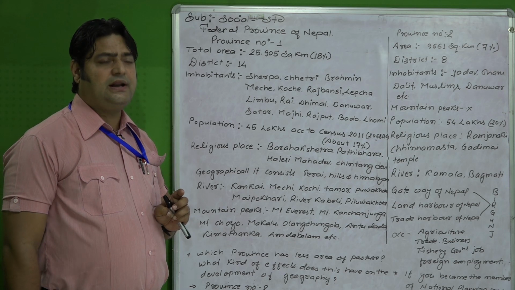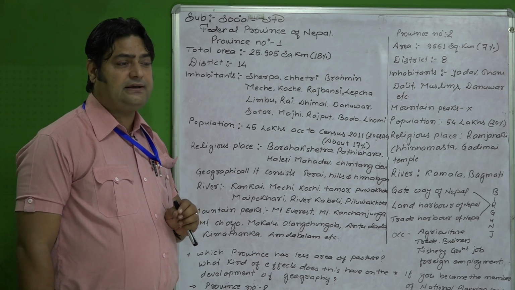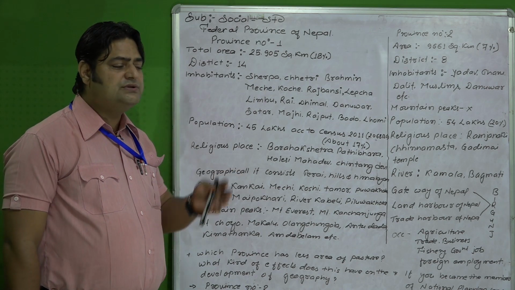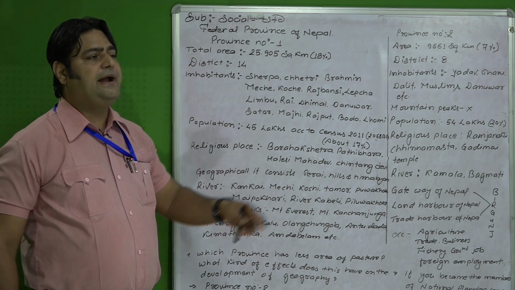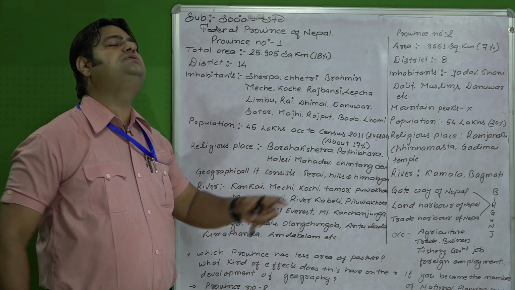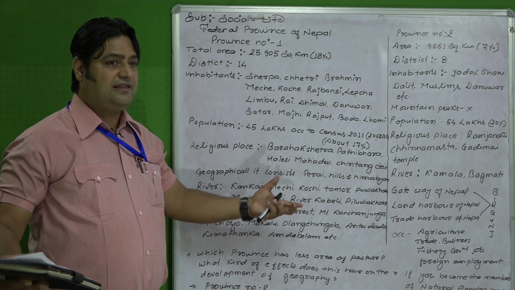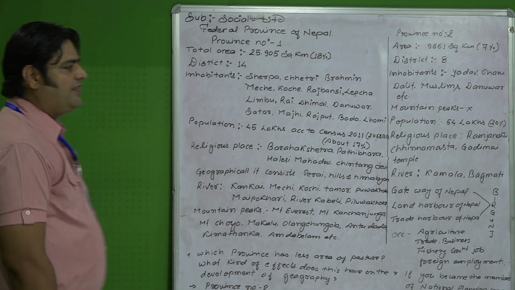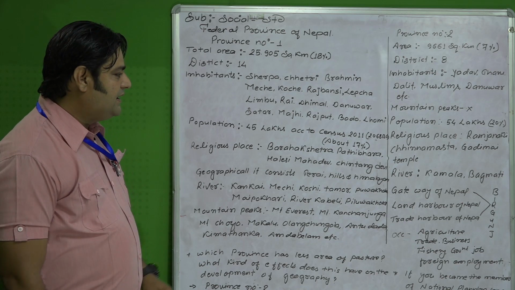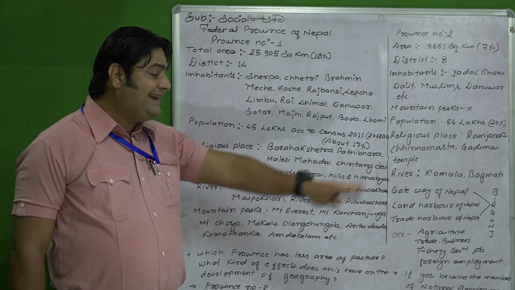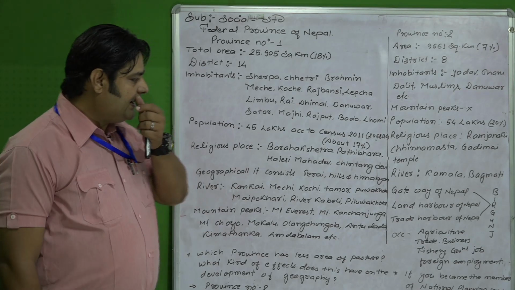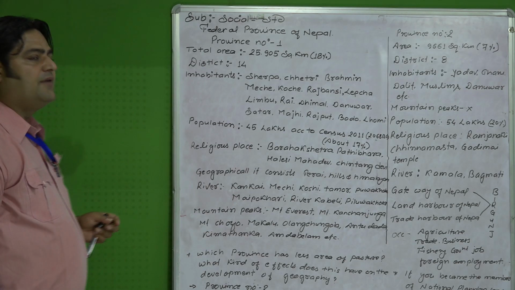बिरगन्जलाई नेपालको बन्दरगाह भनिन्छ, व्यापारिक बन्दरगाह भनिन्छ. Bringing goods, import and exports, the huge amount of import and exports, and storing goods for business purposes is done hugely. That place is known as Birganj, which lies in province number 2. So Birganj is also known as the gateway of Nepal. In another word, it is also known as the land harbor of Nepal. And it is also known as the trade harbor of Nepal.